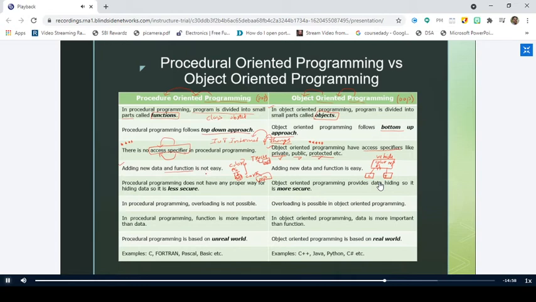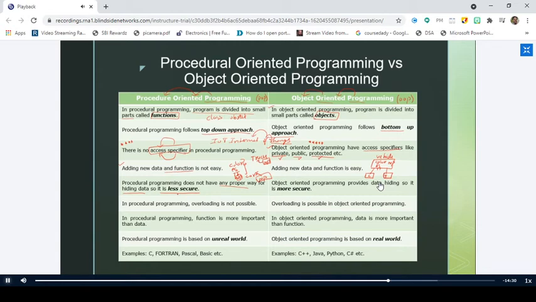Coming to the next point, procedure-oriented programming does not have any proper way to hide the data, and so it is less secure. This is what we discussed in the previous slide also. POP is less secure. Why? Because it does not provide any provision for hiding the data. The data is left free to move around the program. Anybody can access, anybody can modify.